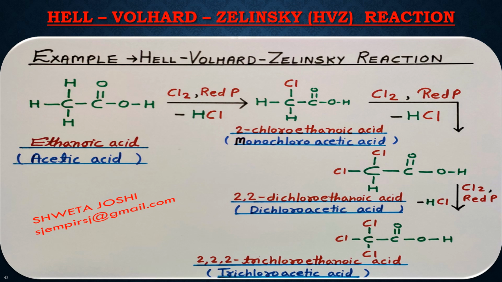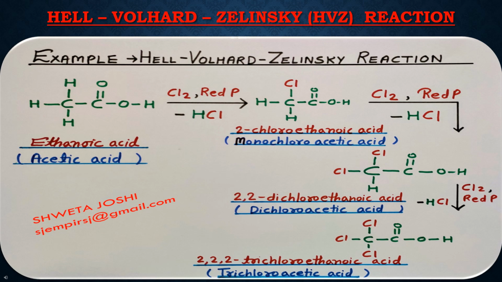This 2-chloroethanoic acid is further reacted with chlorine in the presence of red phosphorus. Again, HCl is removed and 2,2-dichloroethanoic acid is formed. This reaction continues till all the hydrogen atoms attached at the alpha position are substituted.